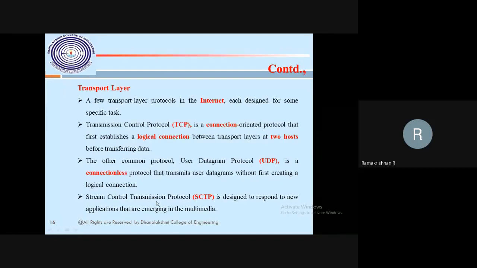Then one more: what we are hearing right now is with the help of the SCTP protocol, the Stream Control Transmission Protocol. Sorry, I typed it wrong. It is actually SCTP, the stream control transmission protocol. This will help with multimedia applications, because you are able to view my audio, video, and the displayed content or animation, whatever it is. This is the stream transmission protocol helping you.